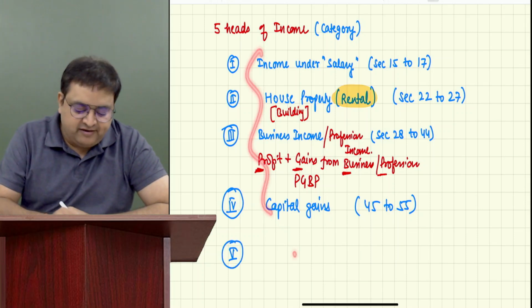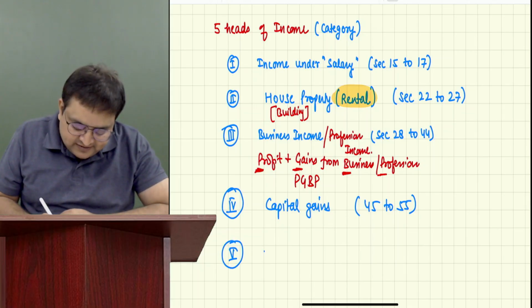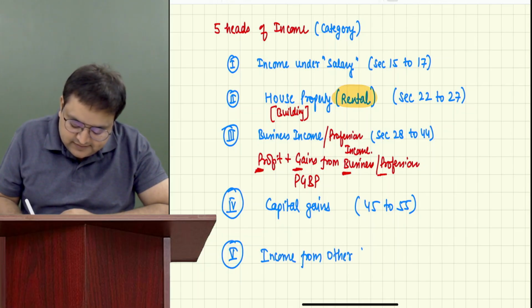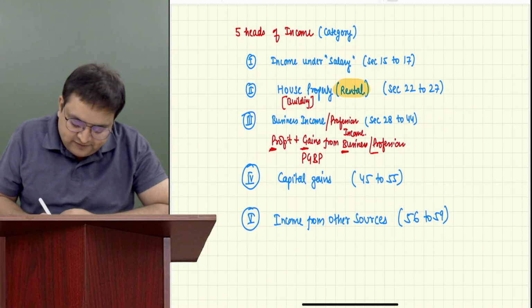For that, we have a residuary head. Residuary means remaining, which is known as income from other sources. Sections 56 onwards. All the income will go in IFOS, short form IFOS.